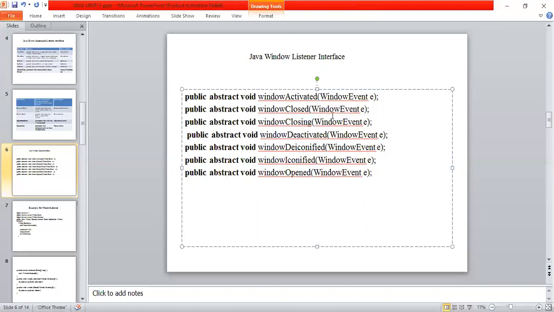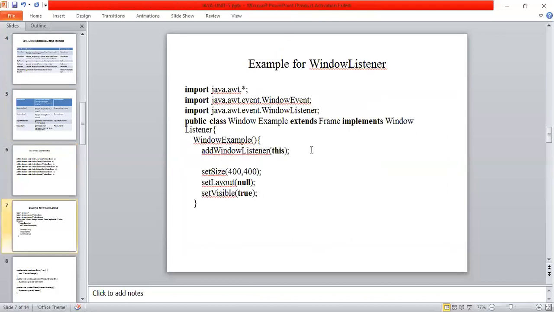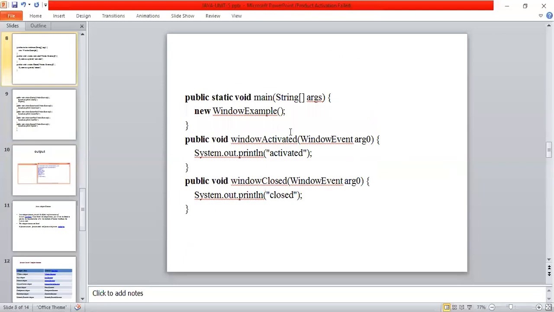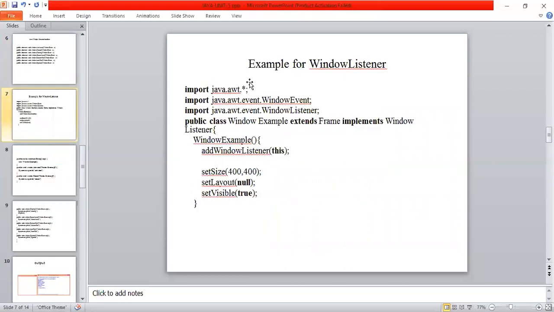Now how to implement this using a Java program, I'll explain through one example program. All these components are available in a package called java.awt, the abstract window toolkit. Import java.awt, and import java.awt.event, because here I'm going to handle the event.